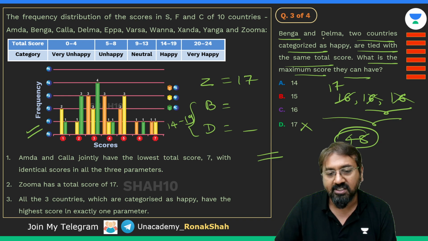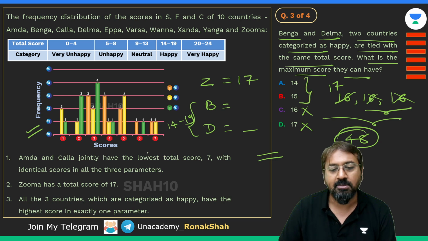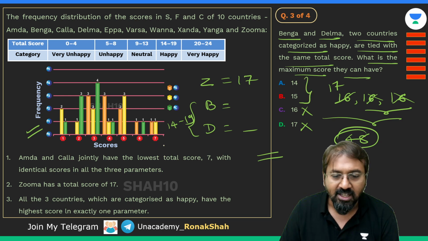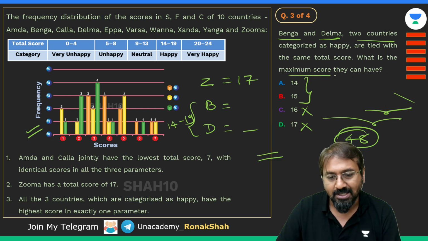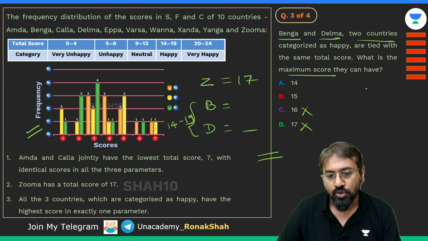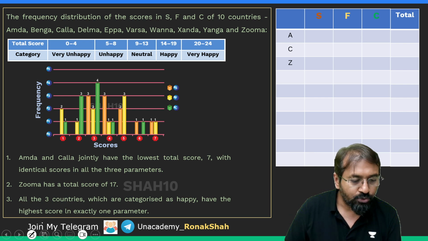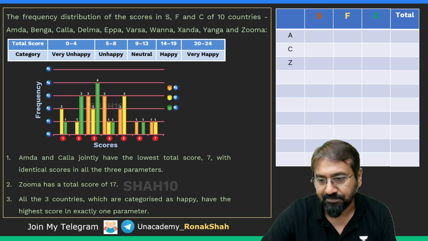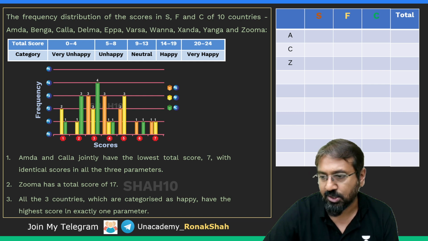Which are the other two countries? I'm talking about Benga and Delma. 16 is also not possible. So the only possible values are 14 and 15, right? So now we need to check. We are asked to find out what is the maximum score that they can have. So Benga and Delma, let's try for 15, whether it's possible or not. So let me show you how we can try that part. So yeah, here comes the explanation.